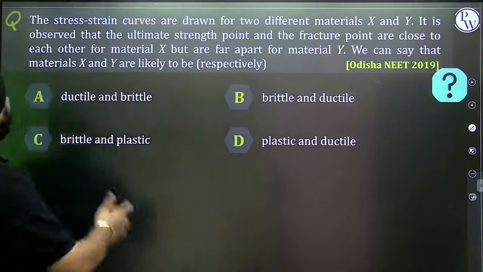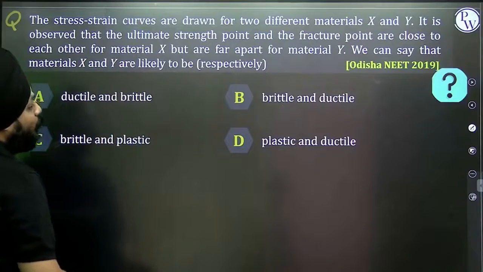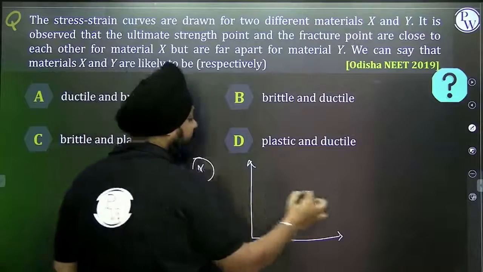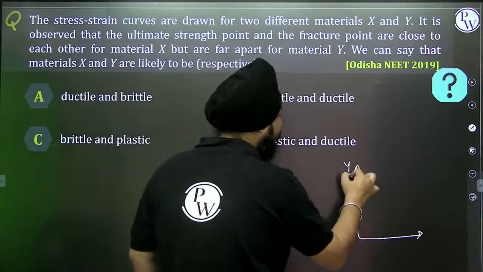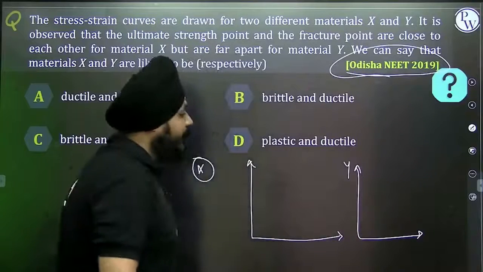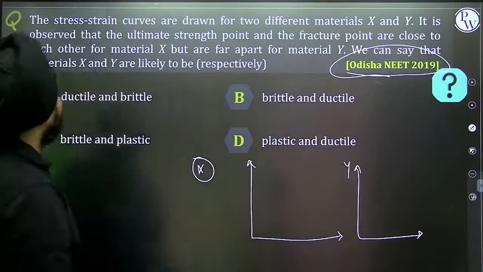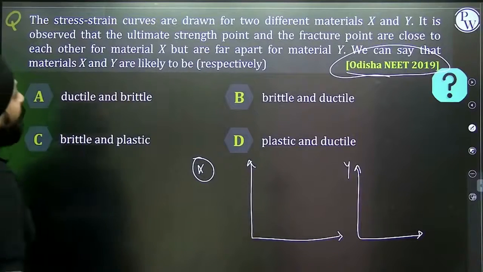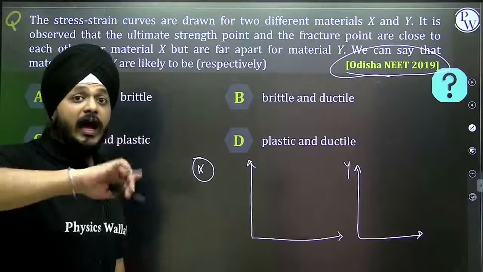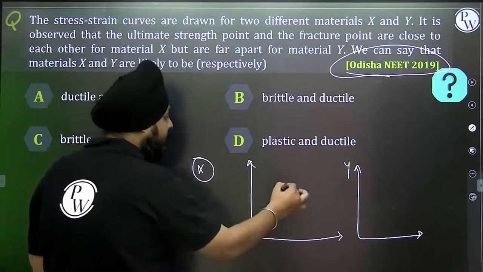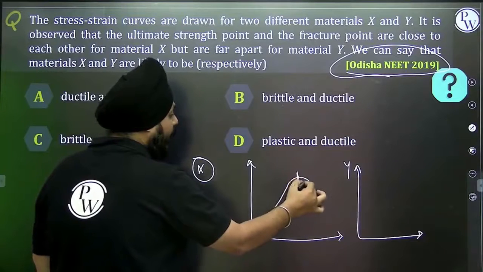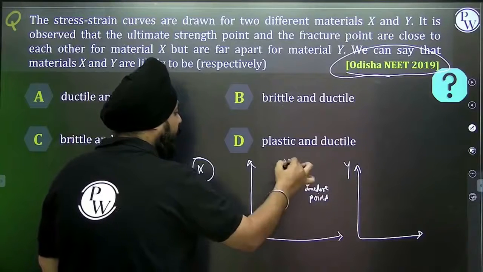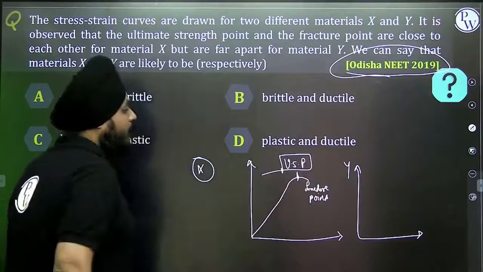Now the stress strain curve is drawn for two materials. This is for material X, and this is for material Y. This question was asked in Odisha NEET 2019. It is observed that the ultimate strength point and the fracture point are close to each other. This is the ultimate strength point, USP, and this is the fracture point. We have seen this in the stress strain curve.